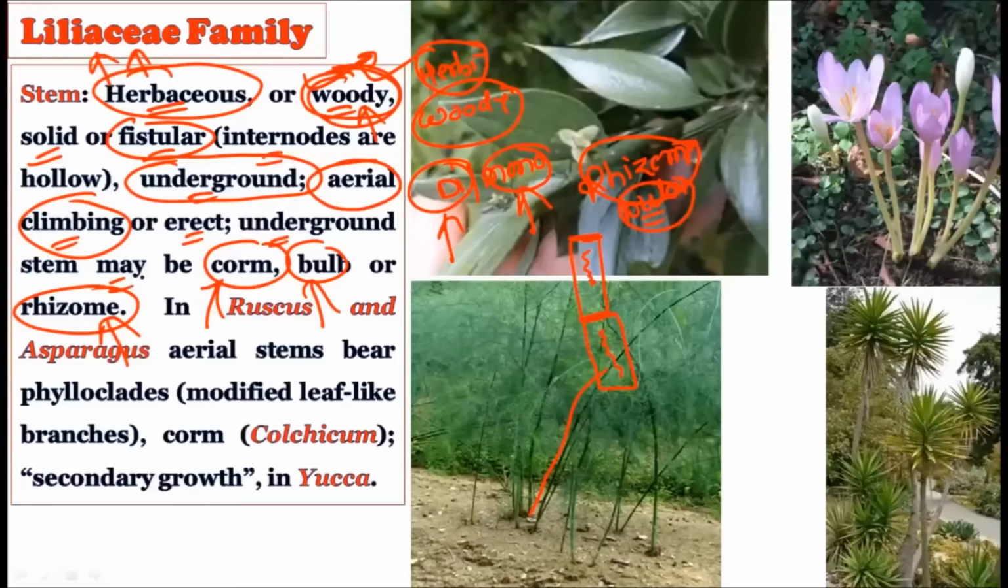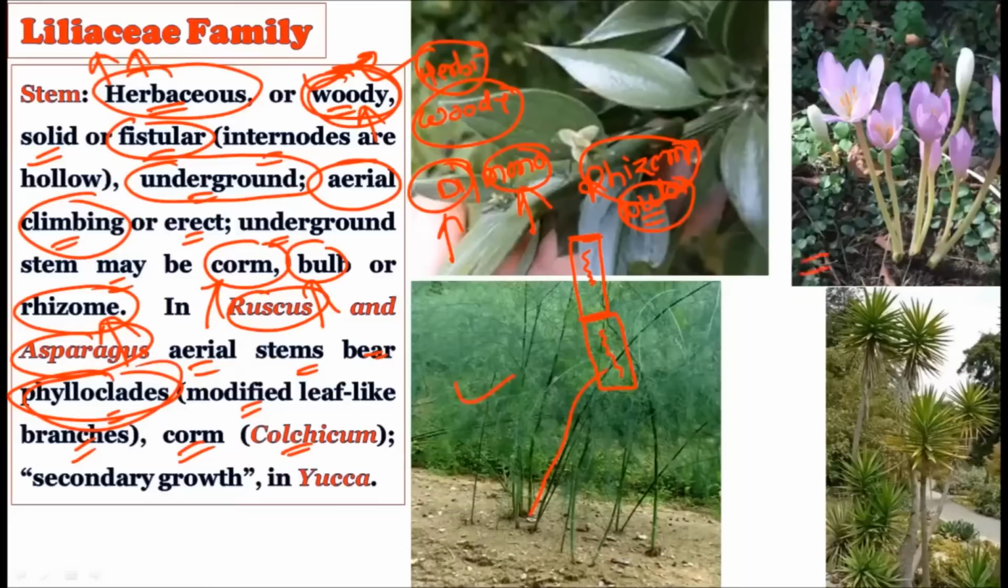Then in Ruscus and Asparagus, you will find the aerial stems that bear the phylloclades. This is the adaptation, and they are modified leaf-like branches. This type of phylloclade is found in Ruscus and Asparagus. See, this is the asparagus plant, and in the asparagus plant you will definitely find this type of phylloclades. All right, then the corm is present in the Colchicum plant.